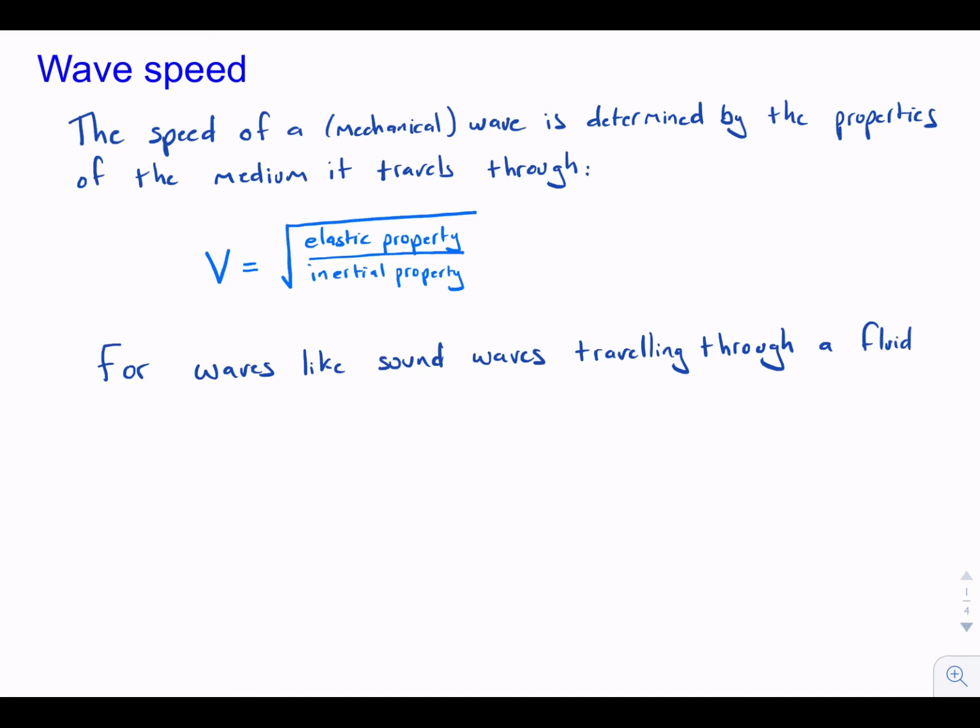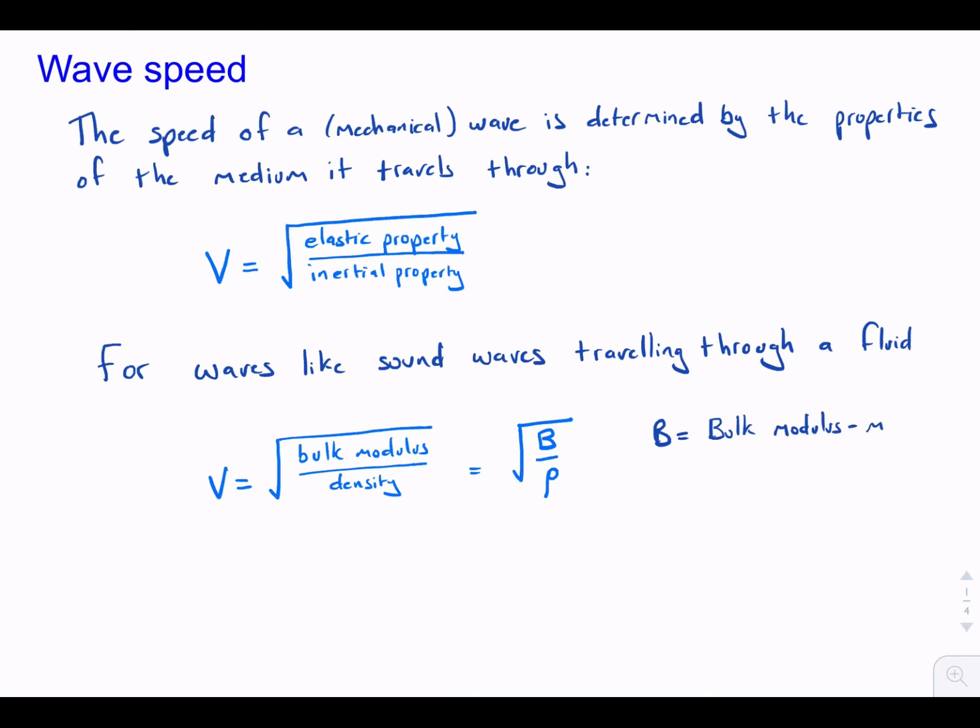bulk modulus of that fluid divided by the density of the fluid, where B here equals the bulk modulus, and this is a measure of the compressibility of the fluid. It's measured in units of pressure, pascals, and rho here is density, which is measured in kilograms per meters cubed, remembering that density equals mass per unit volume.